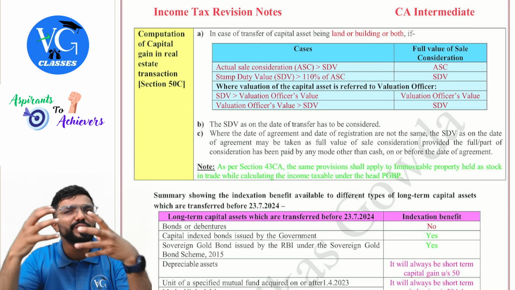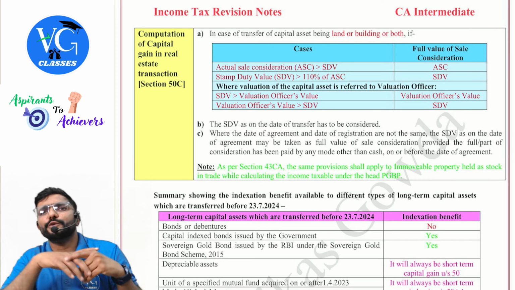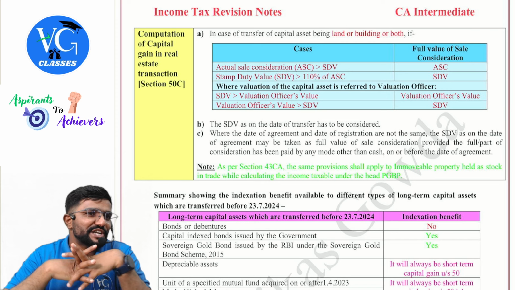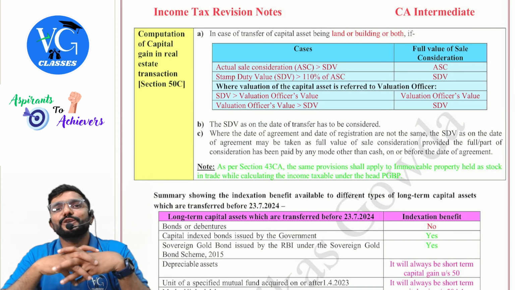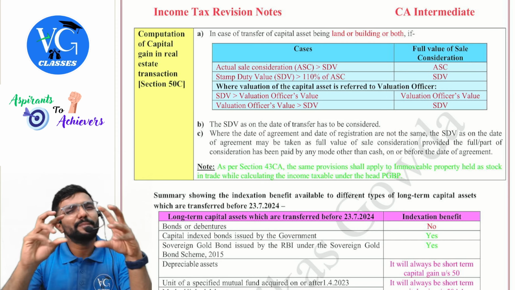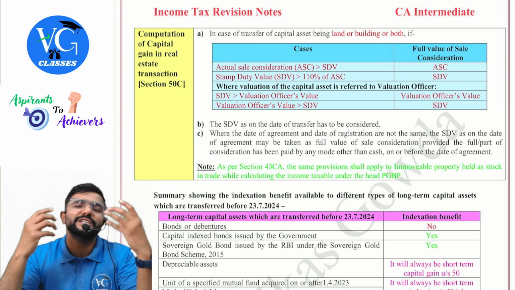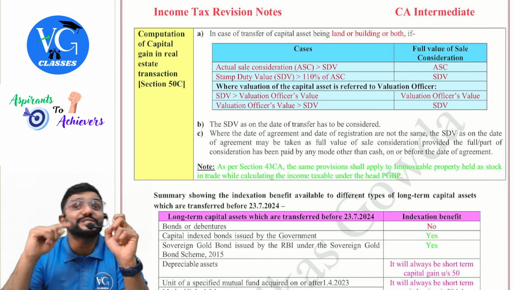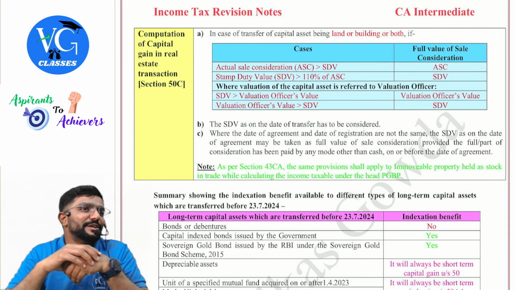What is it? If land or building is transferred for a price which is more than stamp duty value, straight away take actual sale value as full value of sale consideration. Sir, what if sale value is less than stamp duty value? Up to 10% difference means okay. If the difference is more than 10%, guys, means if stamp duty value is more than 110% of actual sale value, then we will take stamp duty value as full value of sale consideration to compute capital gains income.